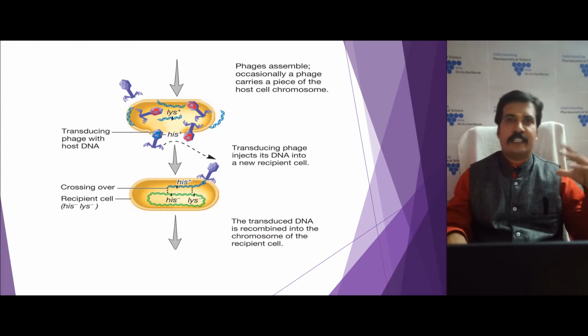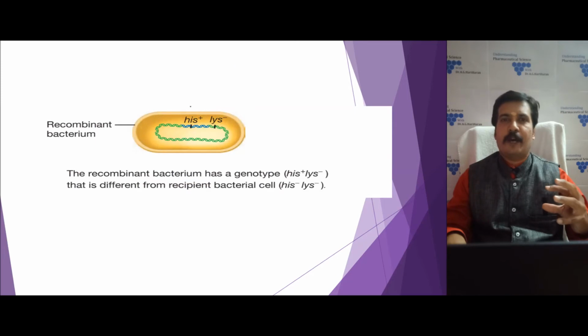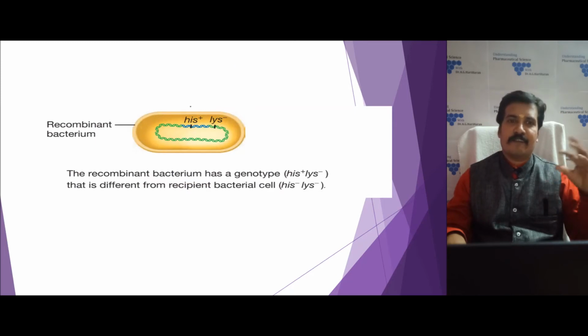The histidine plus gene, which was present in the first bacterium, is packed into a bacteriophage particle. Then it is transferred to the next bacterium, which is histidine minus by genotype. Now it has been integrated and converted to histidine plus. This is how bacterial transduction, generalized transduction, occurs.